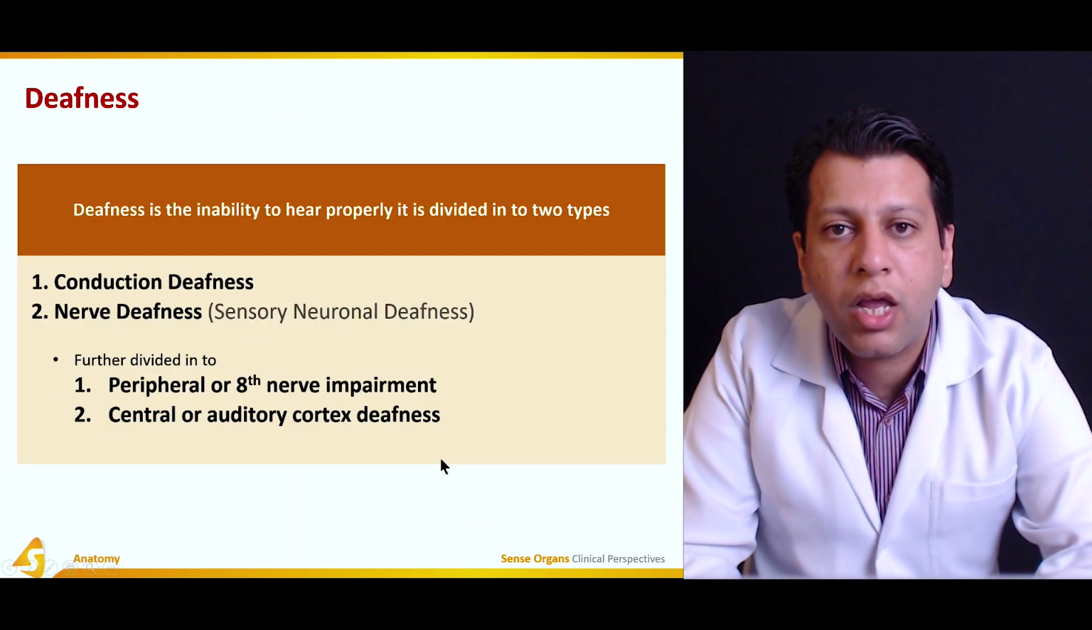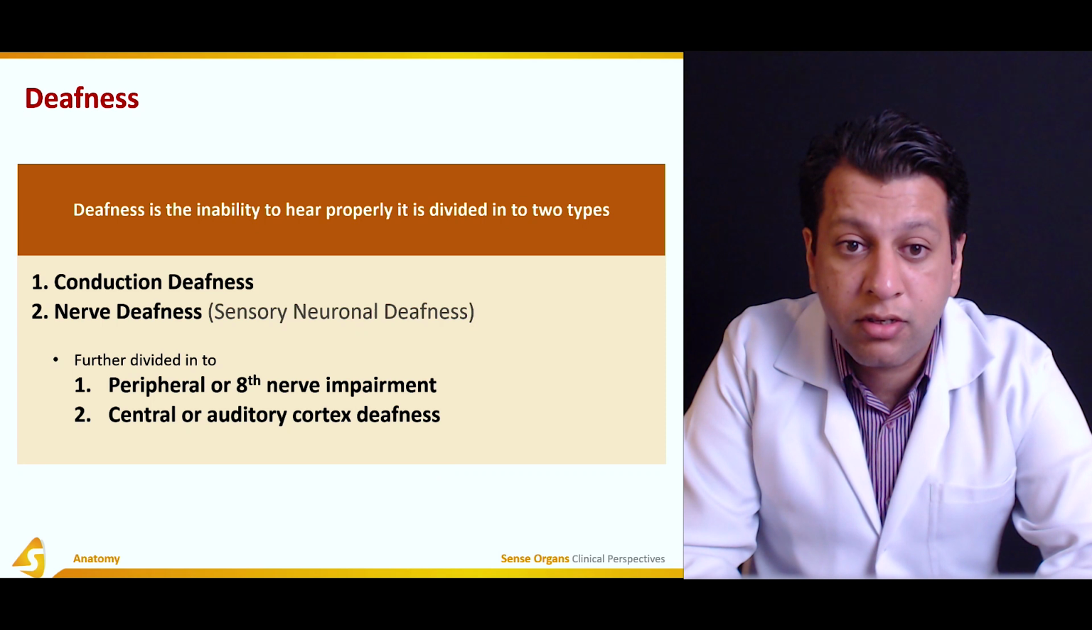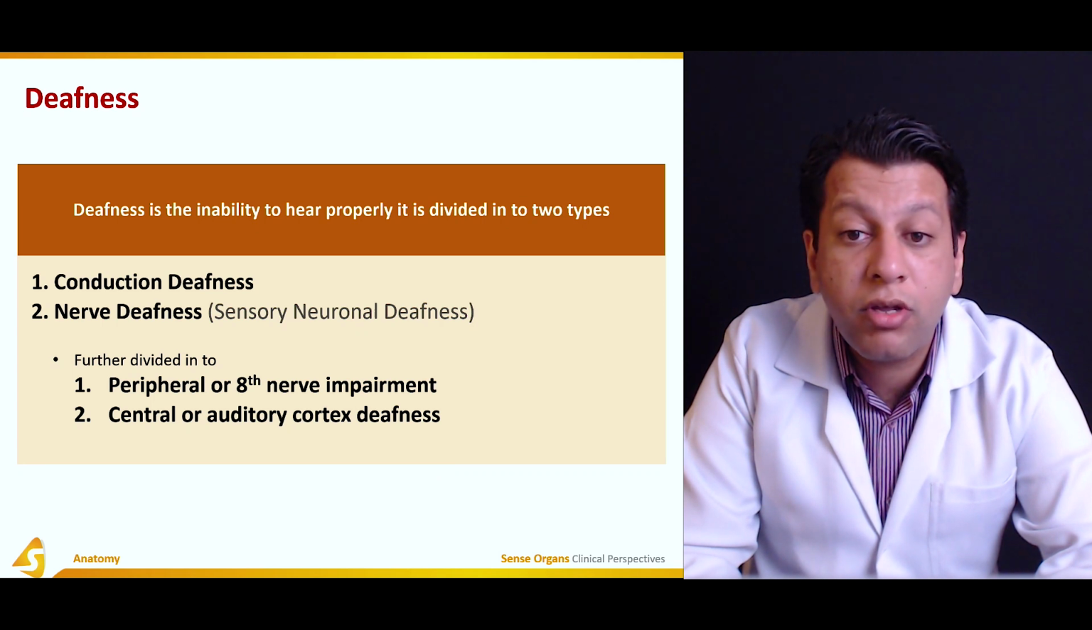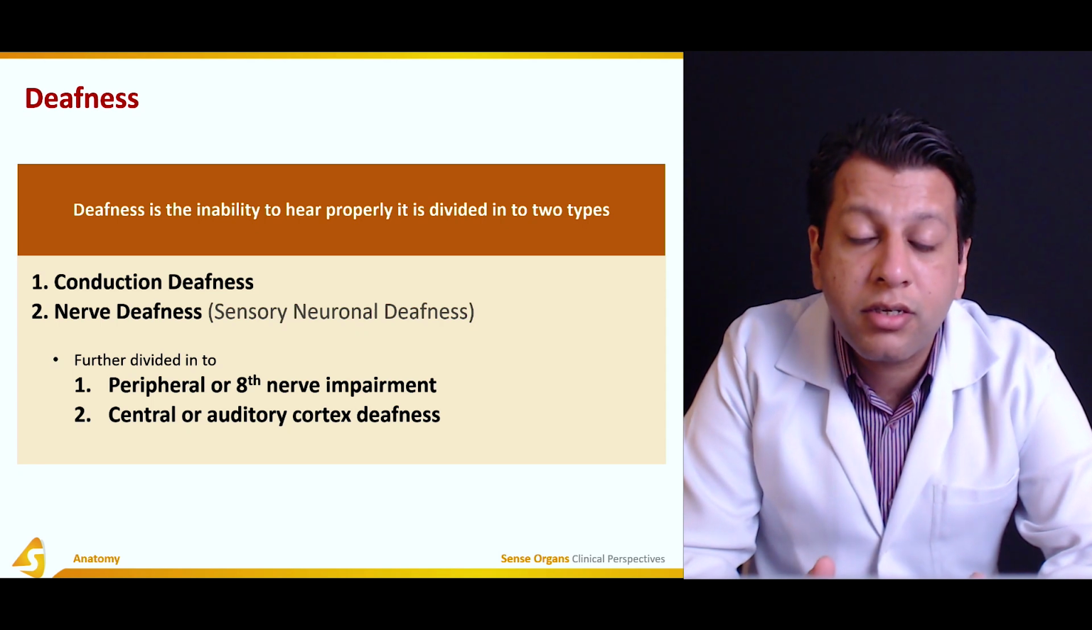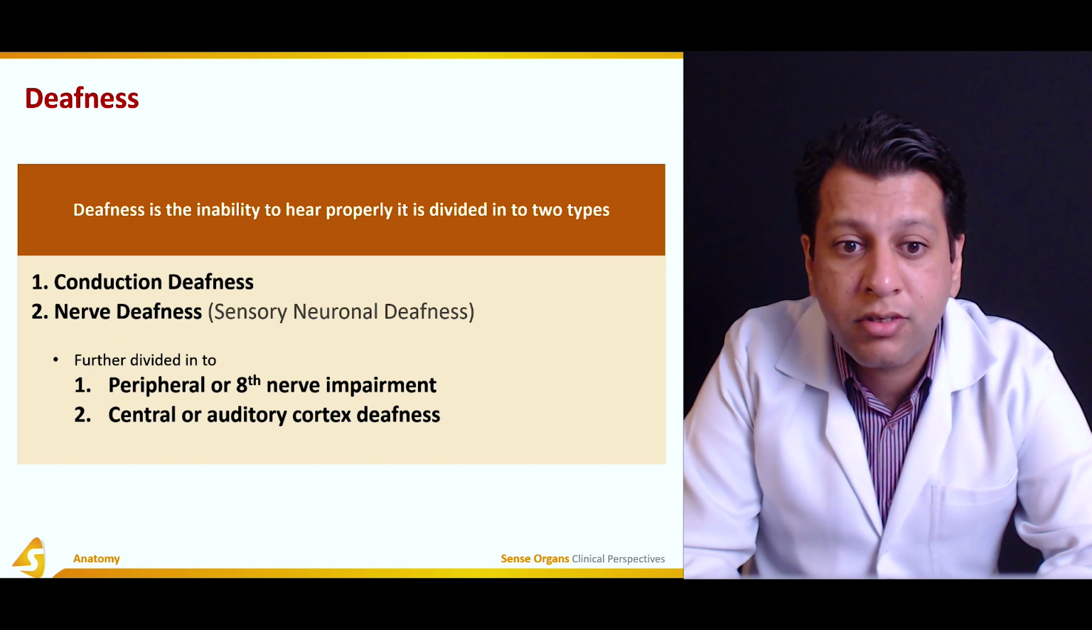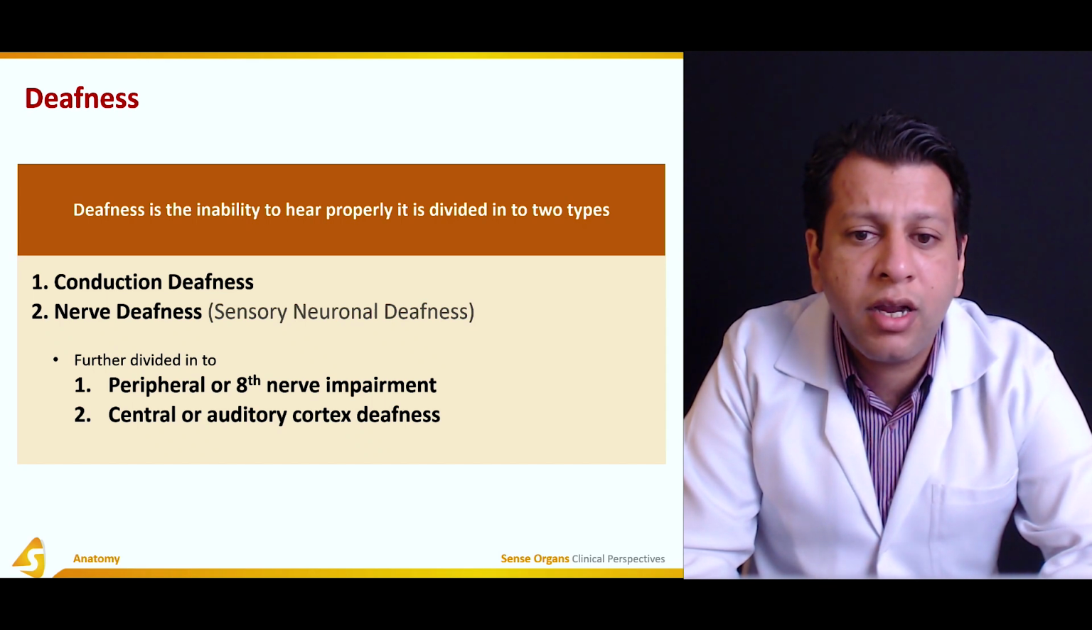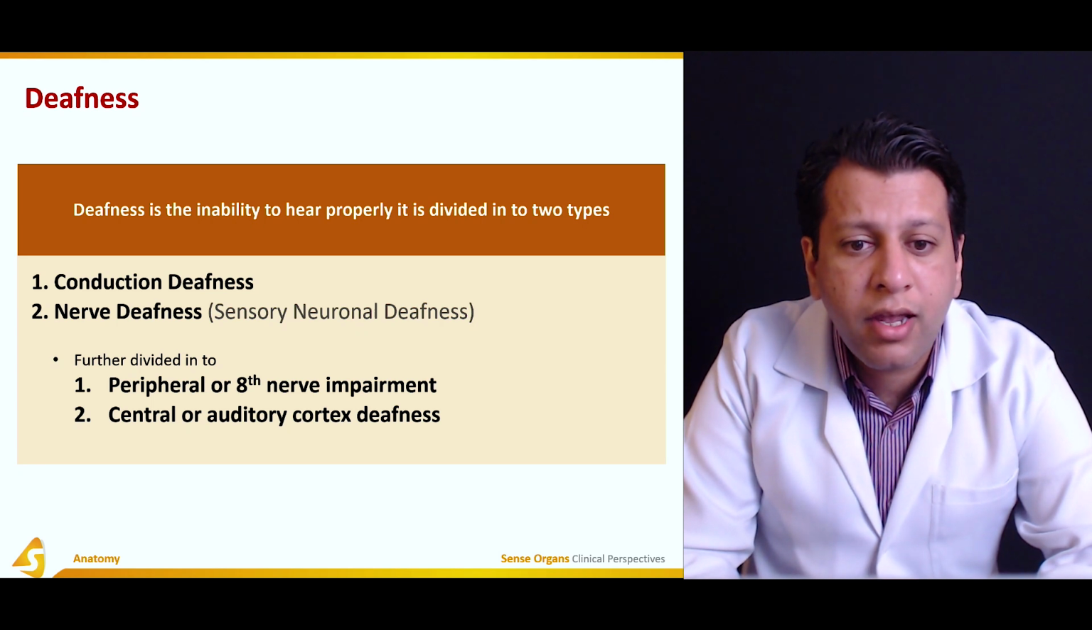Now coming to the last topic, deafness. Deafness is the inability to hear properly, and it is divided into two subtypes. There is conduction deafness and there is nerve deafness, also called sensory neuronal deafness. This is further divided into peripheral eighth nerve impairment and central auditory cortex deafness.